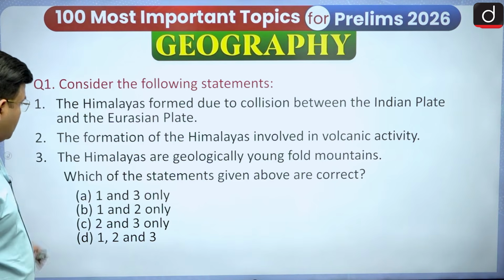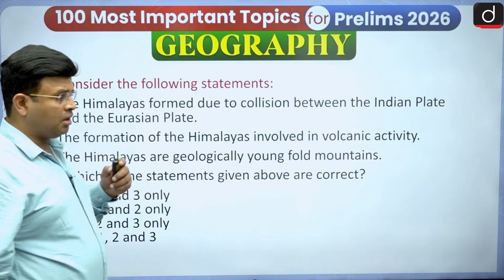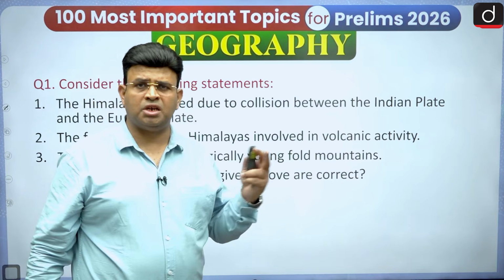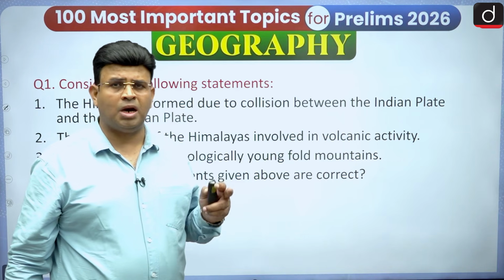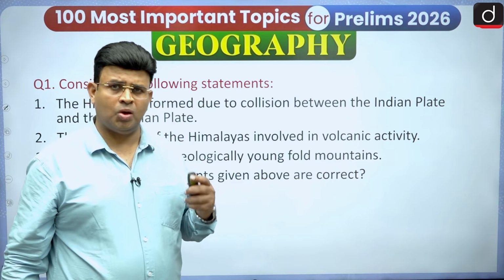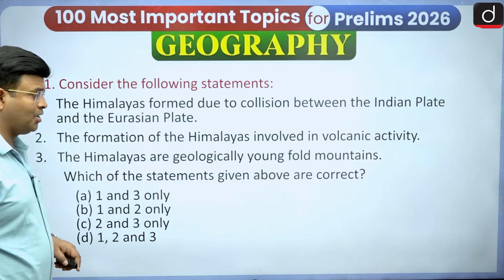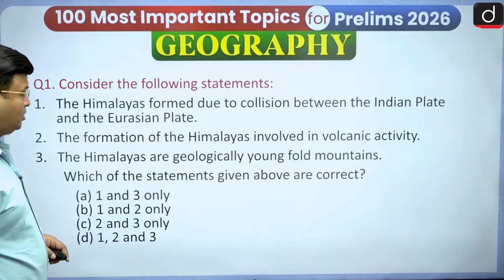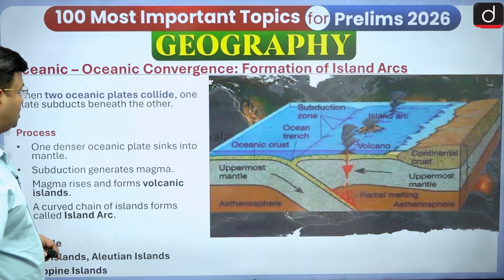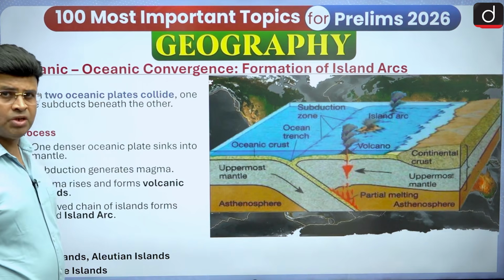You have to see the Himalayas are geologically young fold mountains. Yes, convergence is presently happening. All that I said, the Andes and all whatever I am talking about, are young fold mountains. This statement I have already given the answer to, because I mentioned it when I was explaining it. So now we are going to see oceanic convergence.